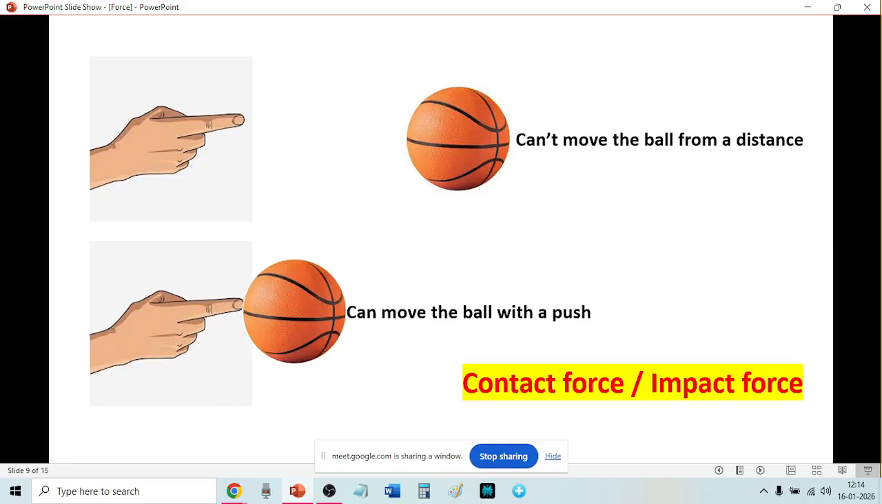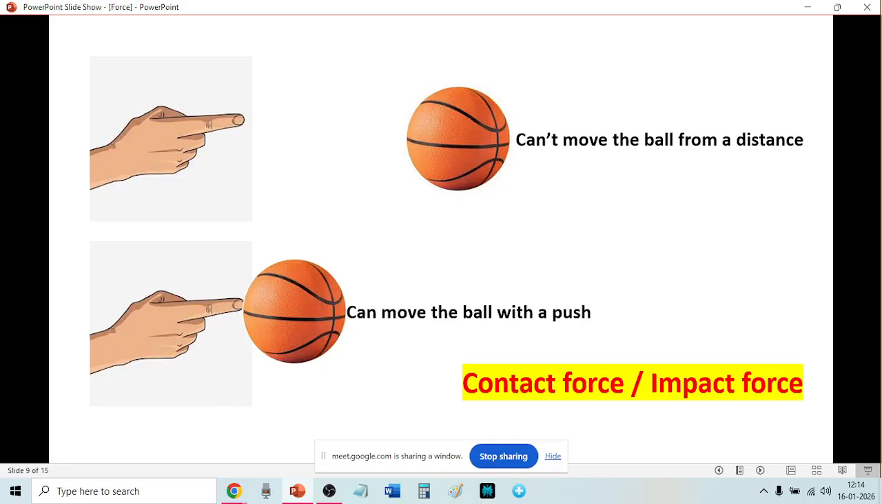So this force is called a contact force or an impact force. It means it must touch. It must be coming in contact. The finger must touch the ball, the ball must touch the finger. Without touching, from far away you can't move it. You are in one place and the ball is in another place, you can't move it. You have to touch the ball. You have to push the ball. So this is contact force, also called impact force.